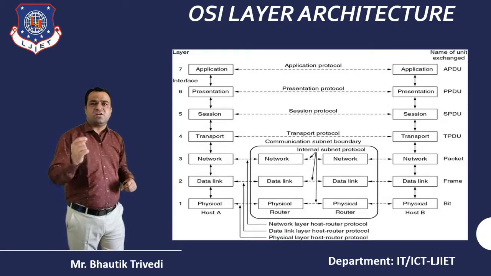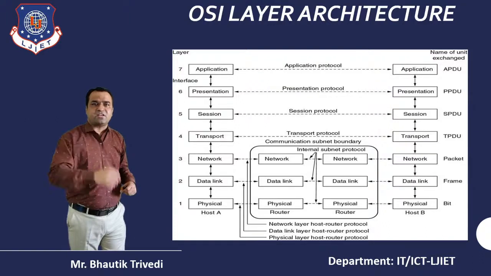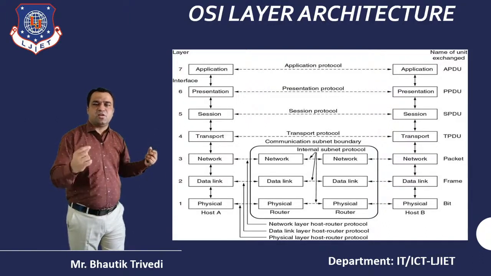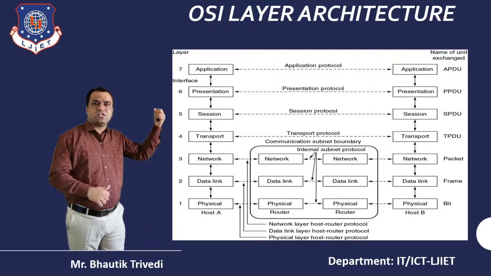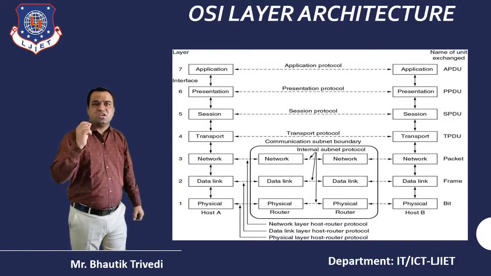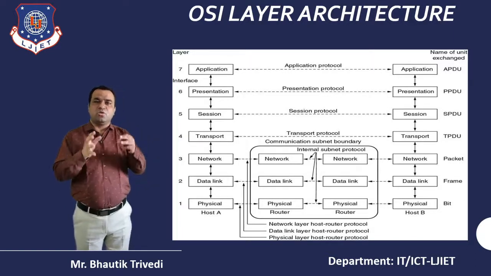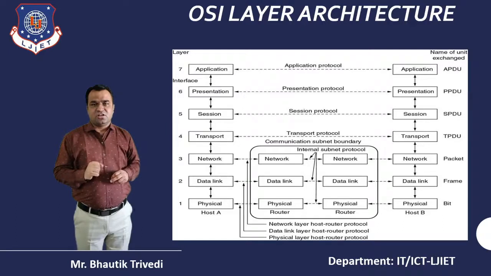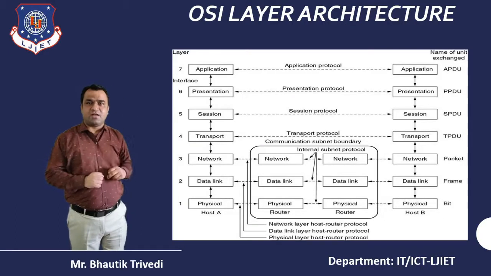Data link, that is in the form of the frame. Network, that is in the form of the packet. Transport, that is in the form of the TPDU. Session, that is in the form of the SPDU. Presentation, that is in the form of the PPDU. And the last one, the application, that is the APDU. So this is the concept of the OSI layer architecture. So that's the OSI model diagram.